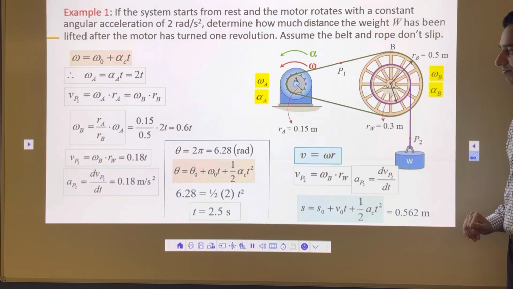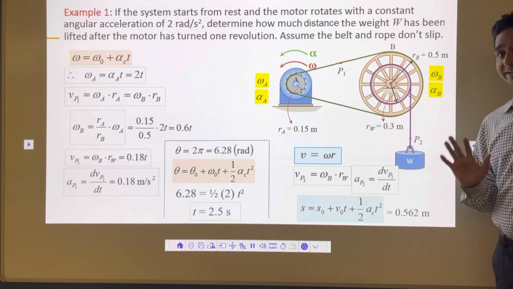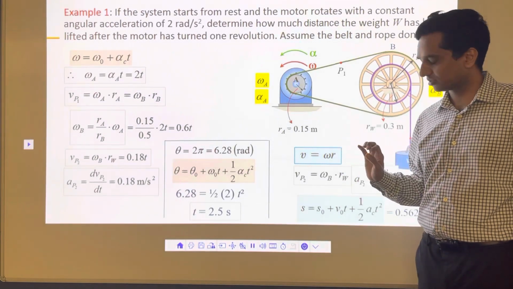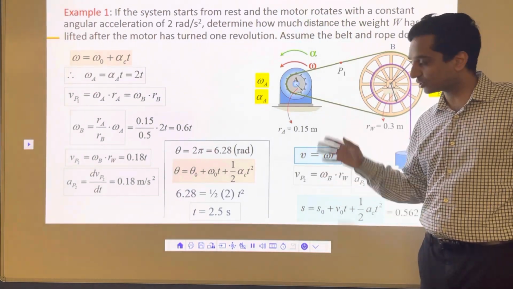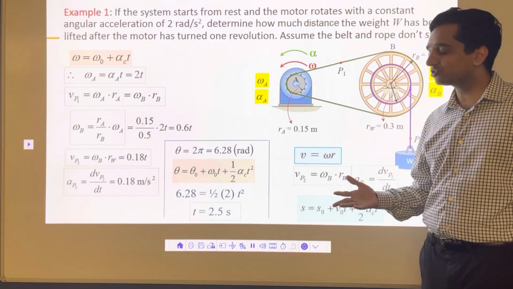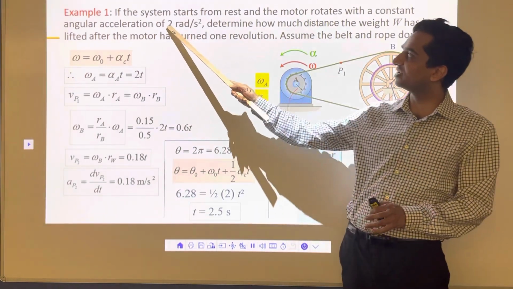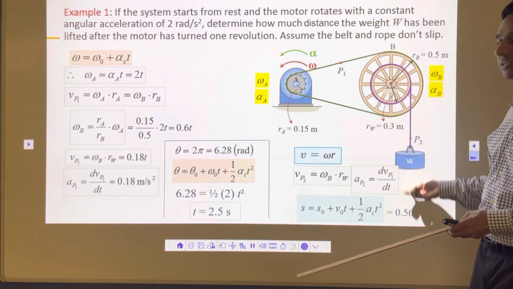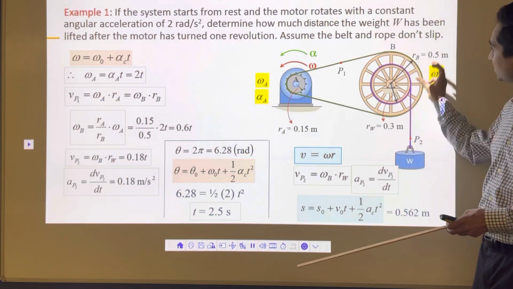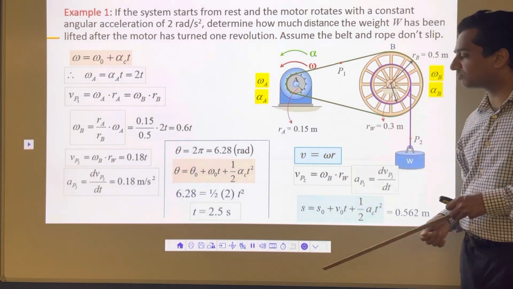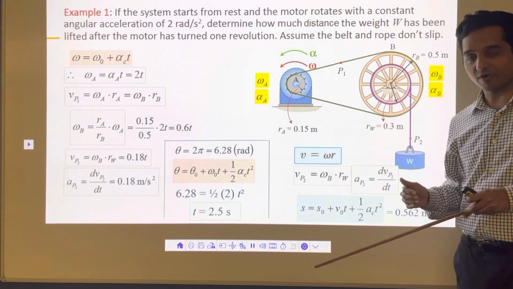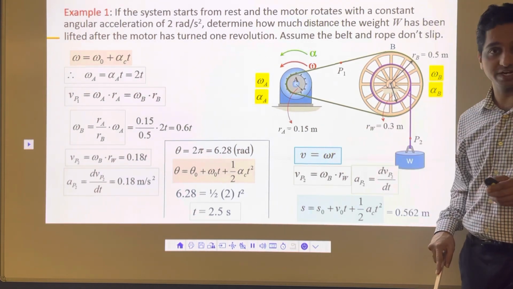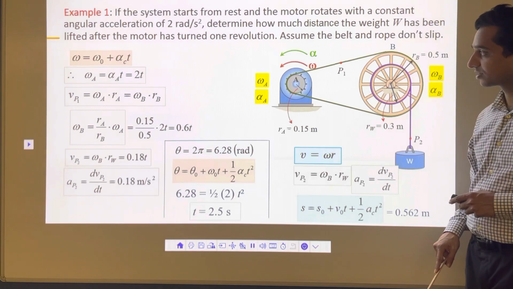When you study for the exam, don't just read the problem, don't just read what's happening. Take pen and paper, take calculator, solve these problems, and make your own problem. Change this 2 radians per second square to 4 radian, 5 radian per second square, and see what difference it makes. Change this radius, create your own problem, see how much difference it makes. Don't just read the problem, take pen, paper, take calculator, solve these problems. Otherwise, it's going to be very difficult for you in the exam.